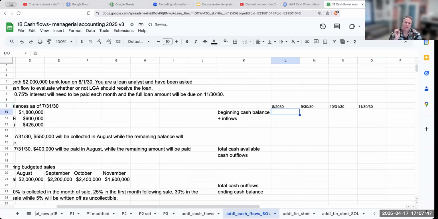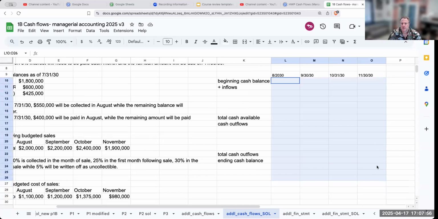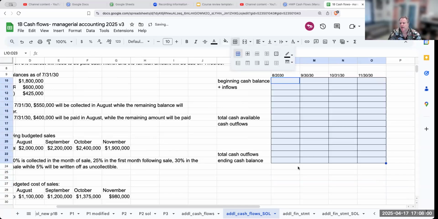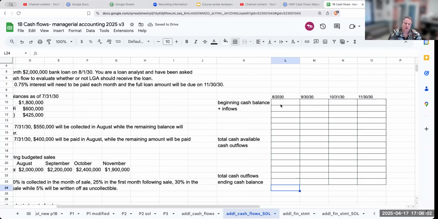Okay. What I like to do when I go through these questions is, since I'm asked to see if this company can pay back a loan, the first thing I want to put in is the loan proceeds, and at the same time the loan repayment.